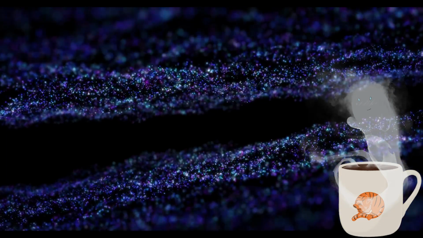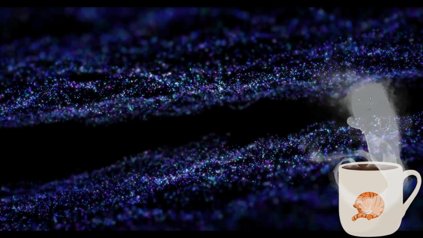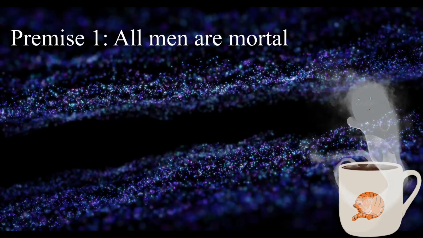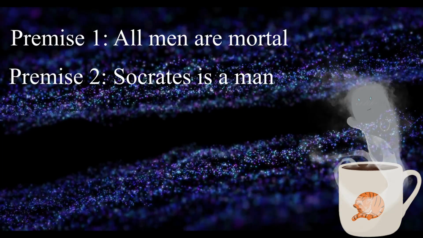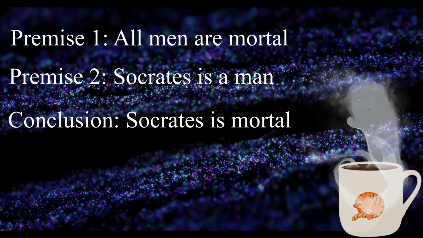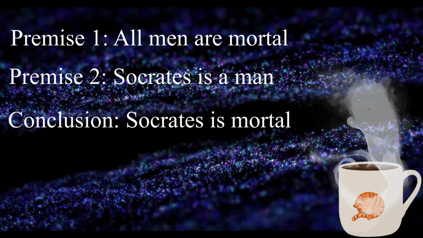If that doesn't make sense right now, that's all right. Let's put an example to clarify things a bit. Let's use one of the oldest arguments out there. All men are mortal. Socrates is a man. Therefore, Socrates is mortal. The premises here are that, number one, all men are mortal.